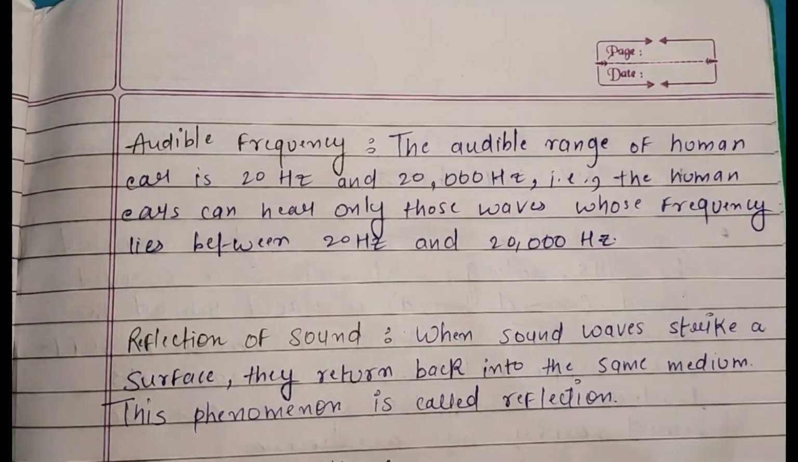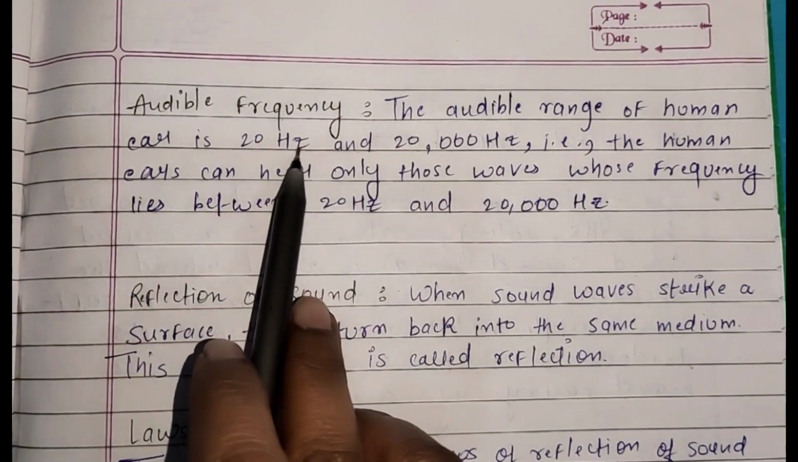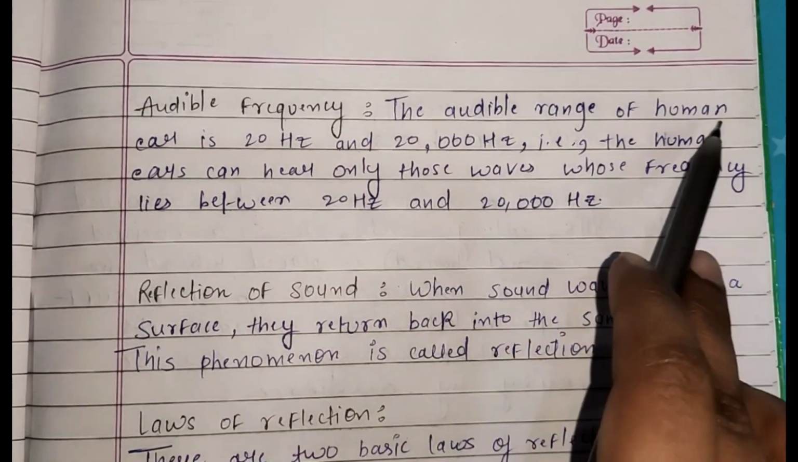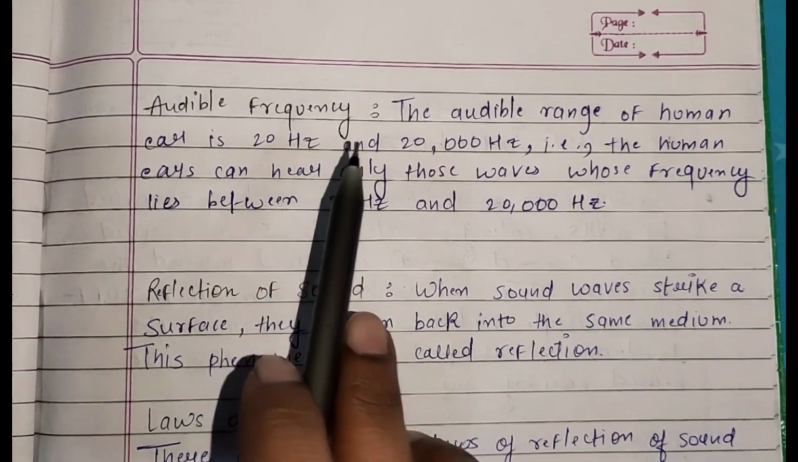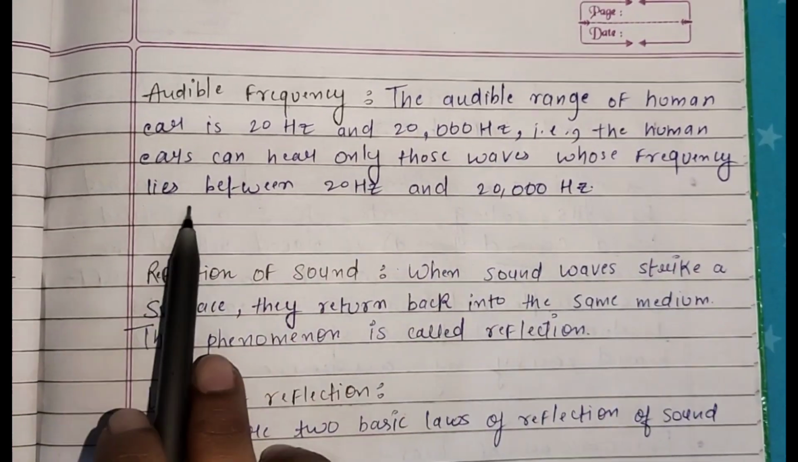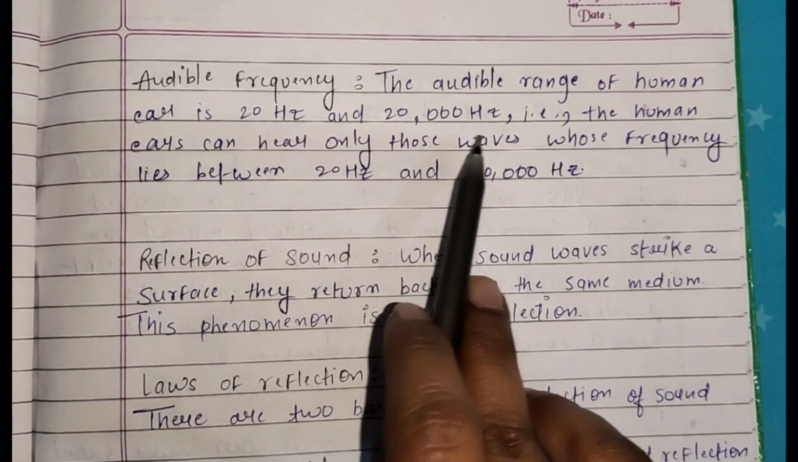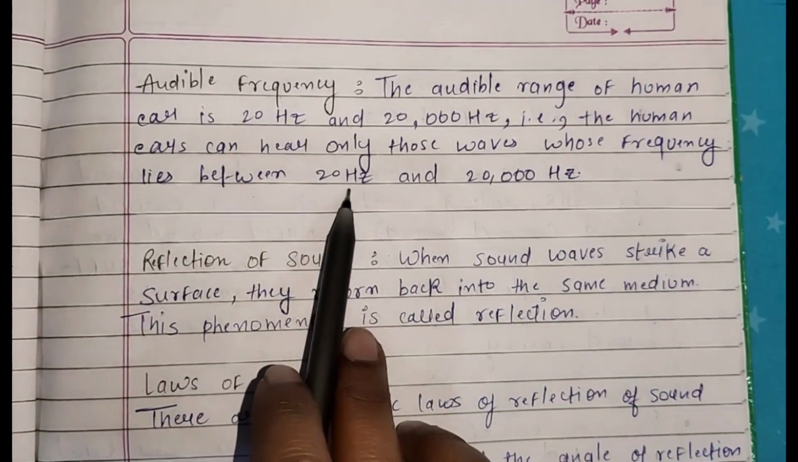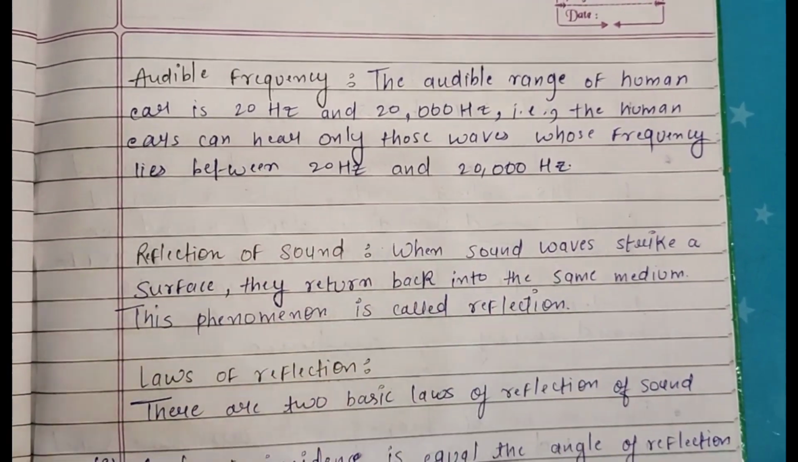And students, here we discuss audible frequency. The audible range of the human ear is 20 Hz to 20,000 Hz. That means the human ear can hear only those waves whose frequency lies between 20 and 20,000 Hz.